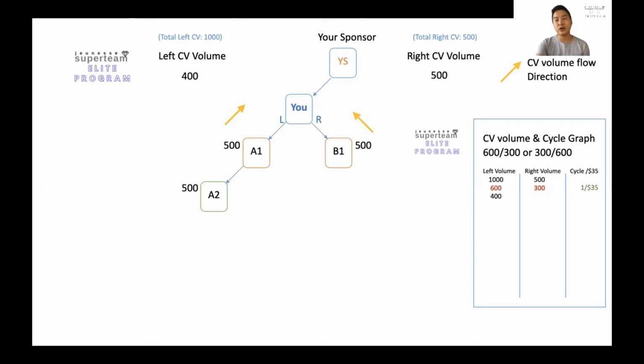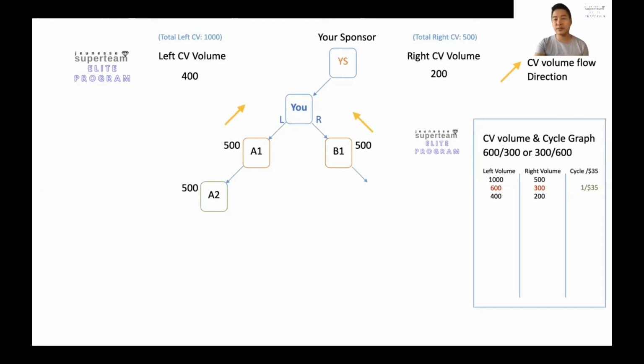So you can see on the left-hand side, your CV accumulation reduces to 400. And the right-hand side, same thing happens, right? Minus 200 points, minus 300 points, you're left with 200 points. All right, so from there, you can see that the points have been reduced, but you get paid $35 USD.